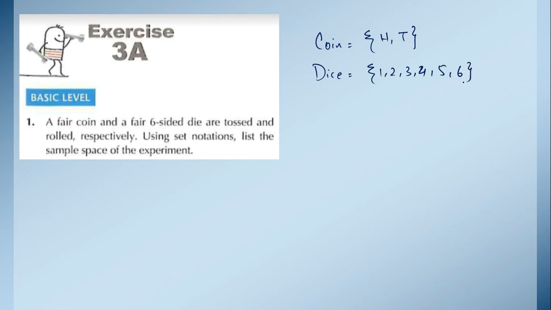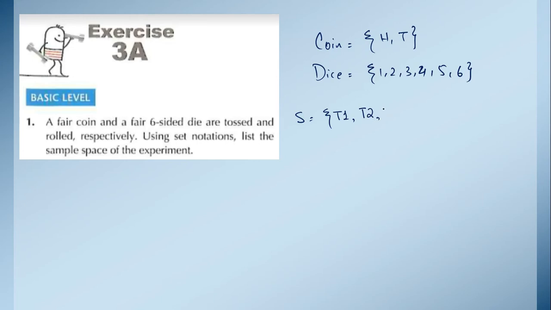Now if we write the sample space of both together, maybe if we are tossing a coin we are getting head, and on the dice we are getting number 1. So the first outcome is, maybe we will get head or tail, and then 1. Similarly, if we toss it once again, maybe on the coin we will get tail, and on the dice we will get number 2.